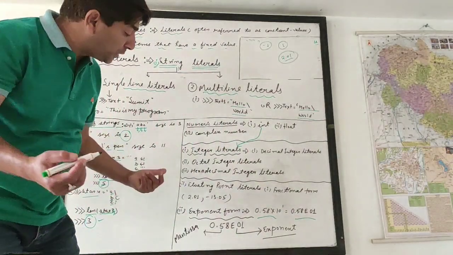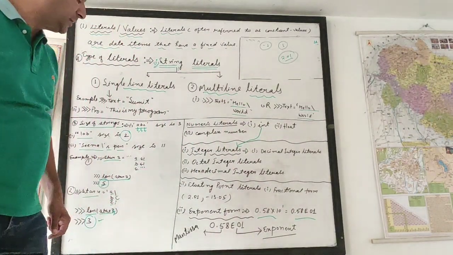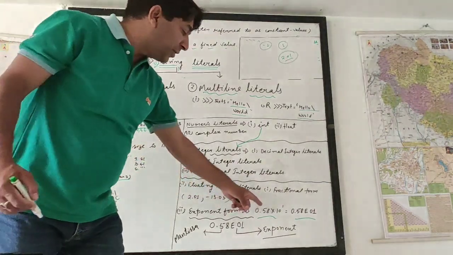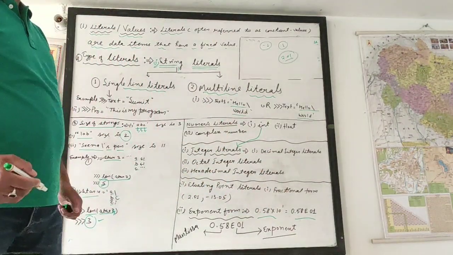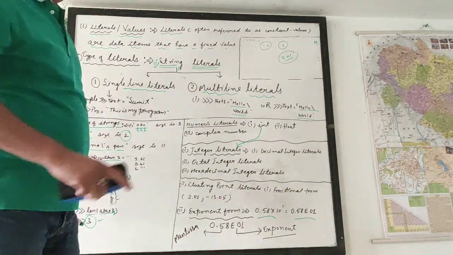तो it has 2 parts. इसके 2 पार्ट होते हैं. First one is called the mantissa and second one is called the exponent. And it is divided into two parts. Okay.